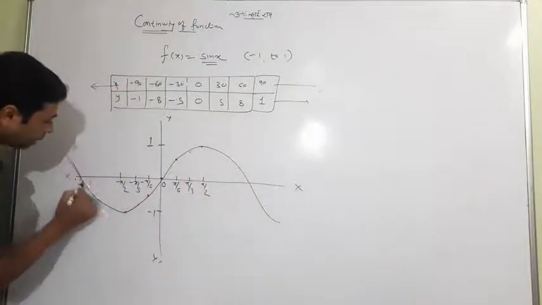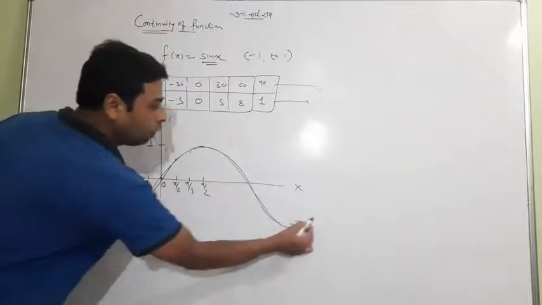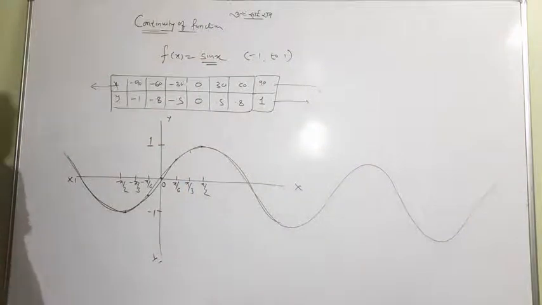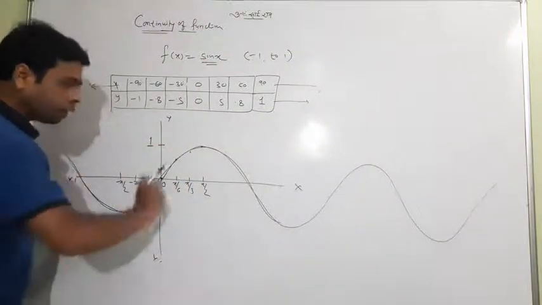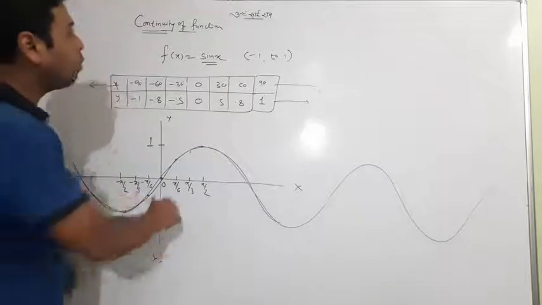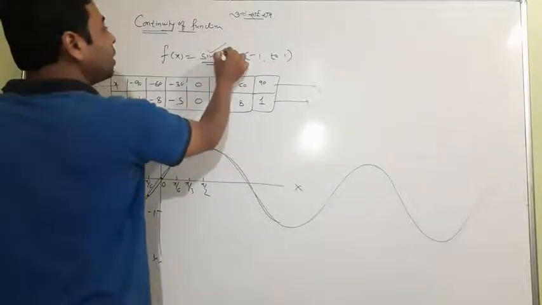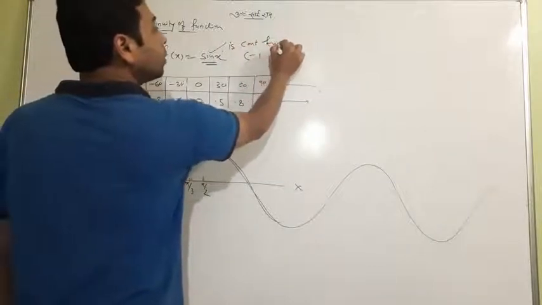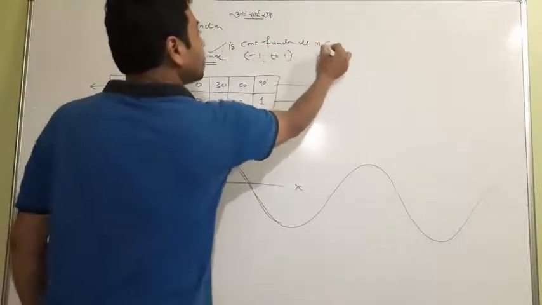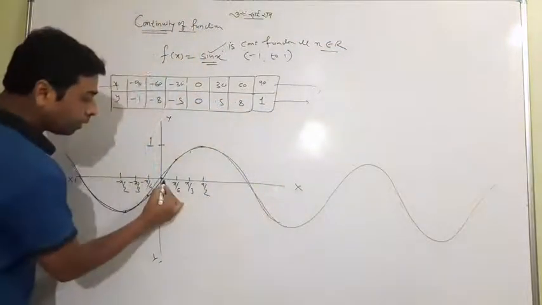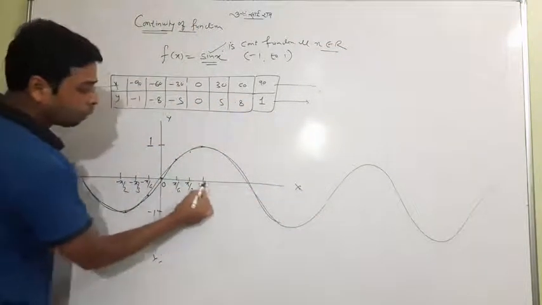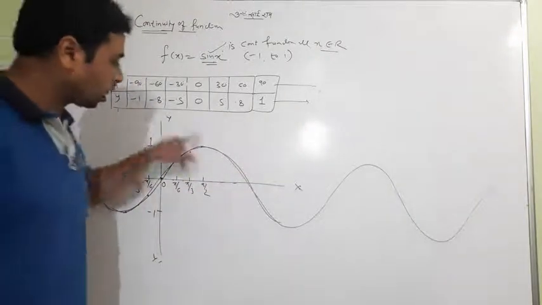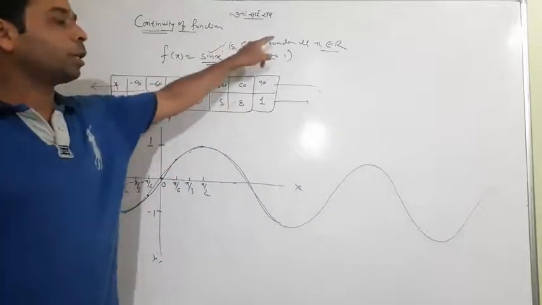So this particular graph is just like a heartbeat, and when you see it, it never ends. While making the graph of sine x, you will feel that it never ends. So what about sine x? I would say that sine x is a continuous function at all x, meaning at every number whatever you choose, the function will not be broken. The function is continuous. So I would say the function is continuous everywhere.